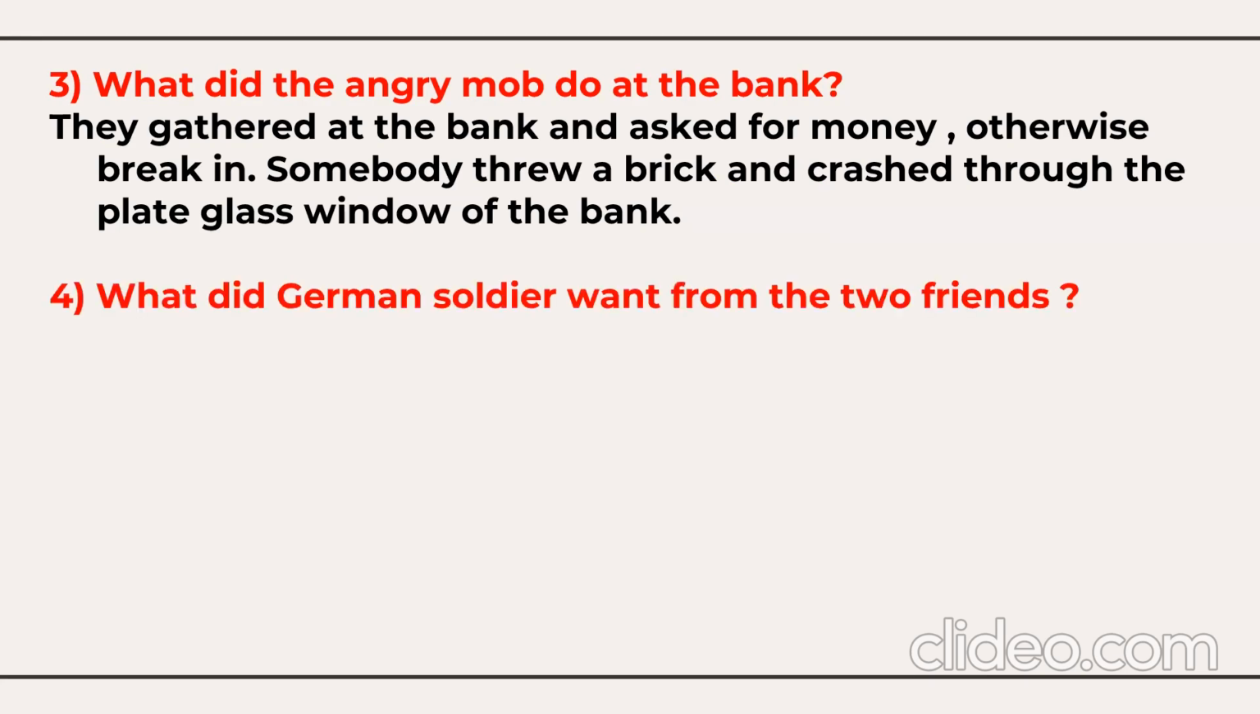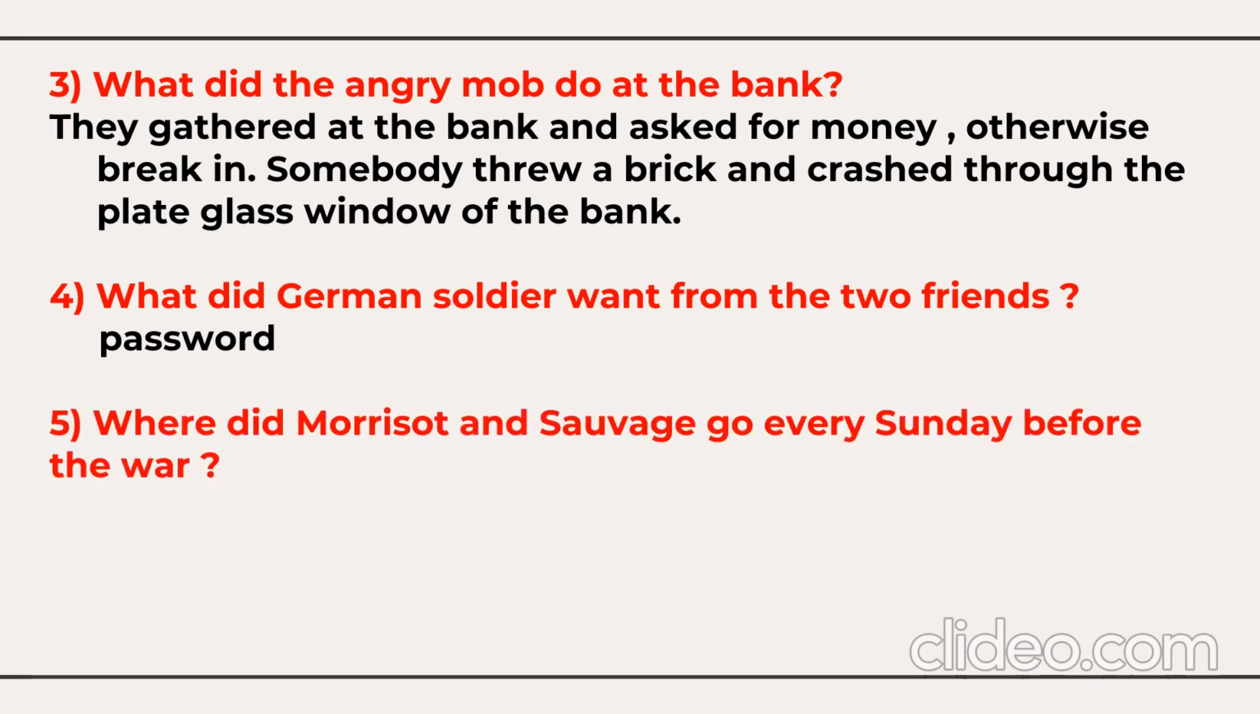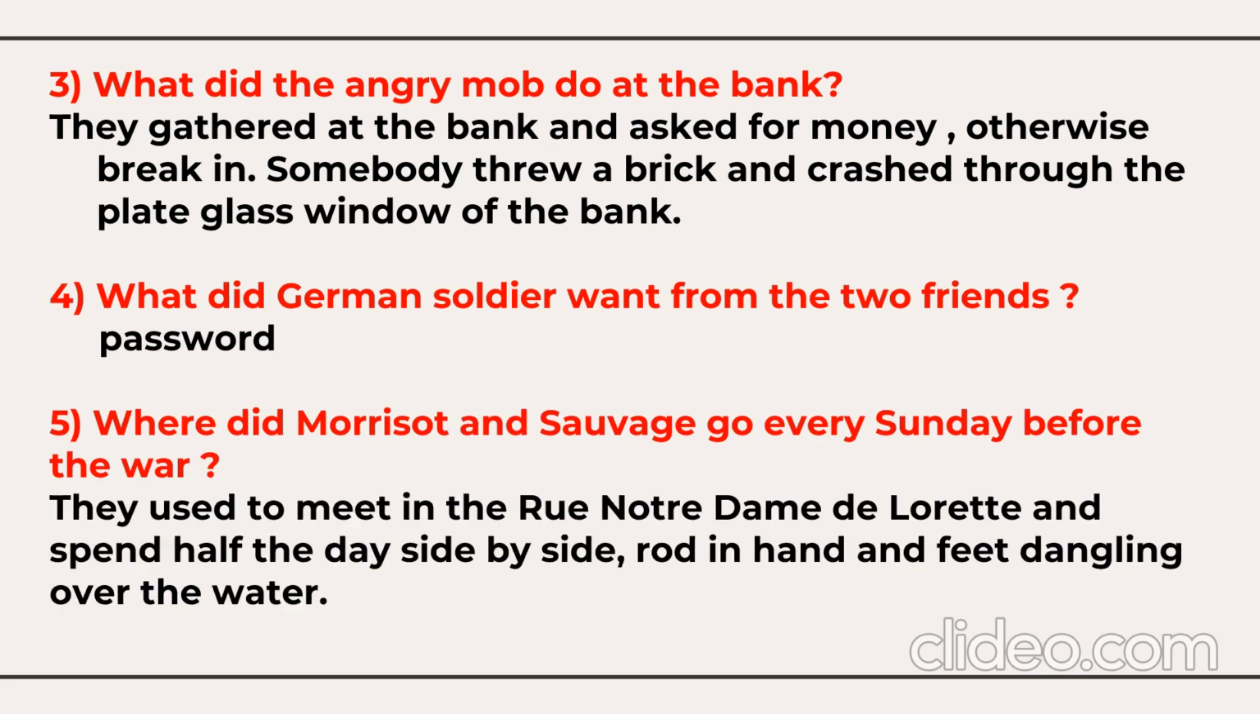What did the German soldier want from the two friends? They wanted the password, to enter the boundary. Then, where did Morissot and Sauvage go every Sunday before the war? They used to meet in the Rue Notre Dame de Lorette and spend half the day side by side, rod in hand and feet dangling over the water. They used to go for fishing.